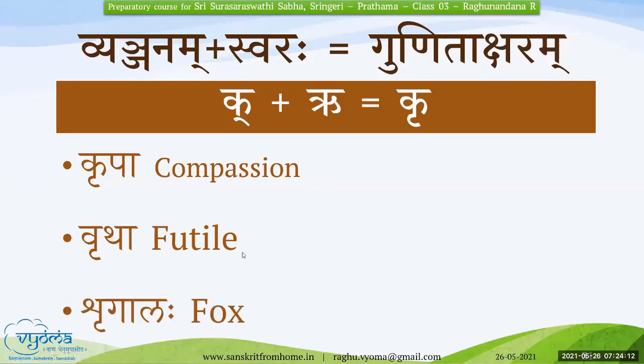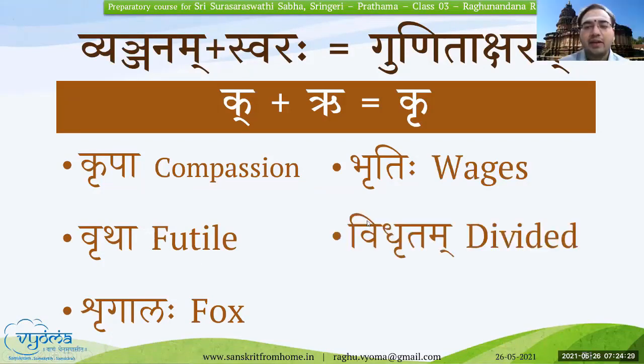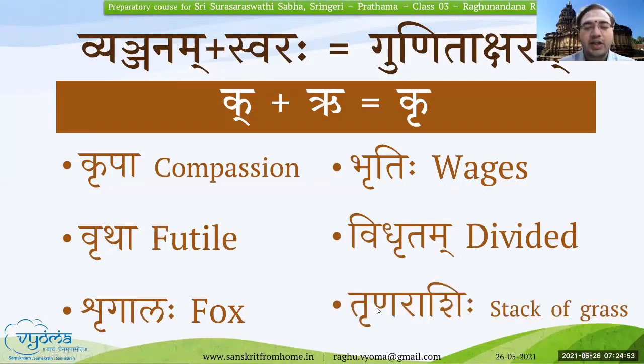Shrigalaha, Bhratihi, Vidhritam, Trinarashihi, Ranarashihi. Very good. Can you tell Gunitaksharas in Shrigalaha? Sh plus R, Shr, G plus A, Ga, L plus aha, Laha. Very good. Dhanyavadaha.